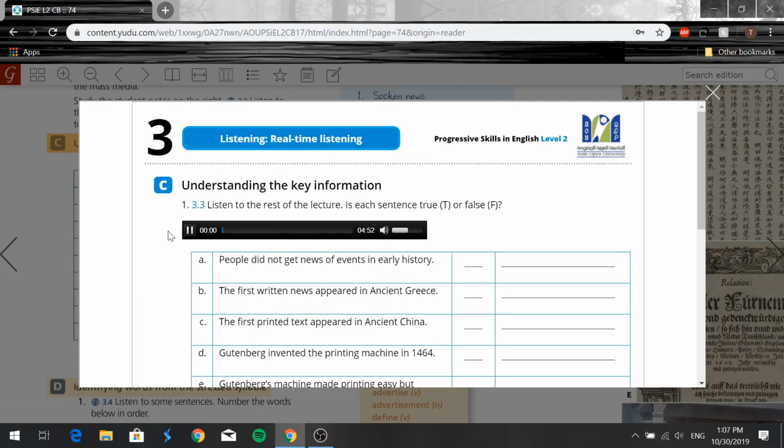Get ready. Track 3.3. For many thousands of years in human history, there was no mass media for news because ancient people didn't have written language. Gradually, ancient people developed written language, but most people were not literate. They could not read or write their own language. People communicated news in speech.